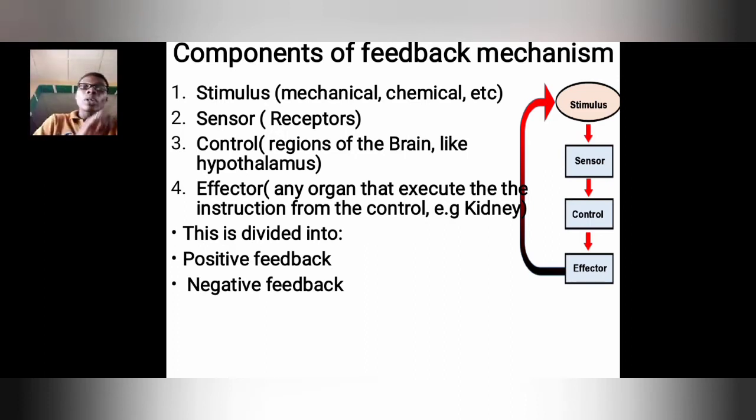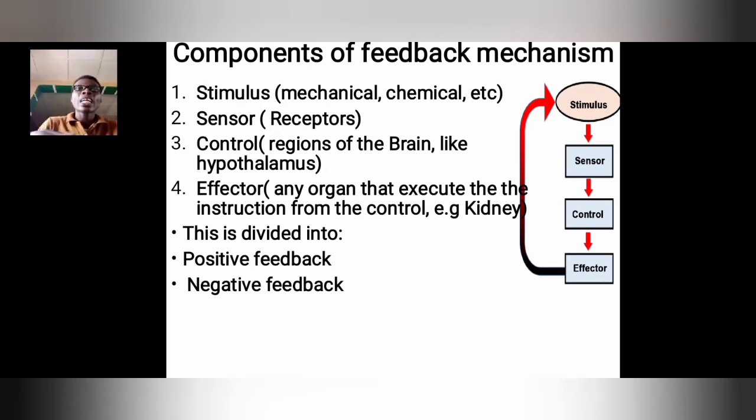From the crown of our head to the sole of our feet, we have receptors everywhere, sensing different things. For example, on the skin here, you have touch receptors that will feel touch, and pain receptors that will feel pain. So we have quite a number of them. All right, so that's the first portion, the sensor. So the stimulus will be perceived by the sensor, and those sensors are what? Receptors. They are found in every part of our body.